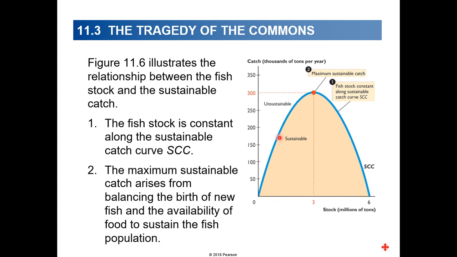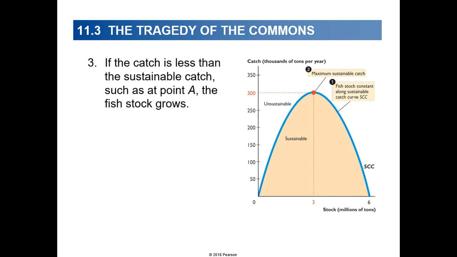Underneath here are sustainable amounts of fish, and anything outside or above this boundary is unsustainable. At 300,000 tons of fish per year, these are the maximum points.